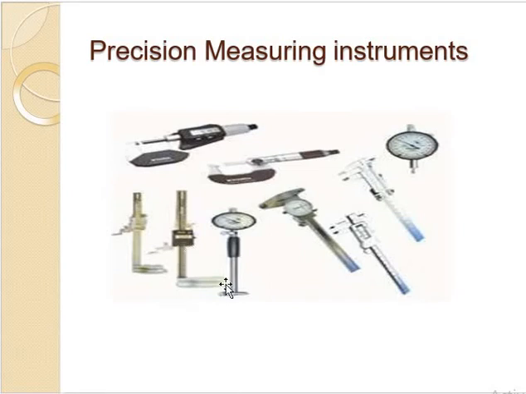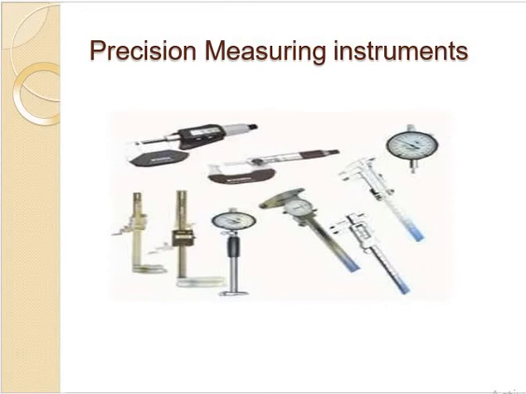Suppose you are measuring a ball diameter with the help of vernier calipers. If one measurement shows 25 mm, another measurement with another instrument should also show 25 mm, or 25.1 mm, accurately. Then that measuring instrument is called a precision instrument.